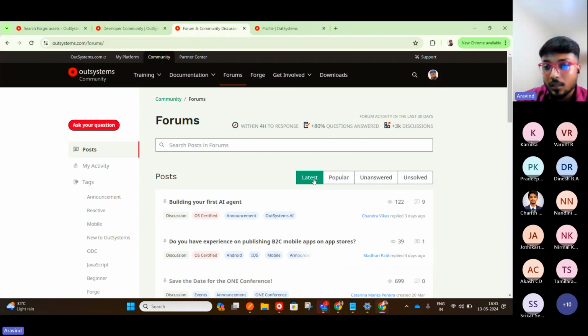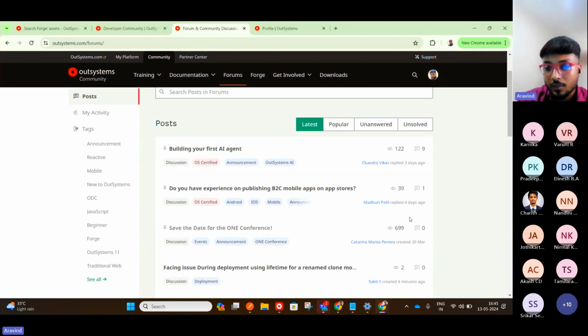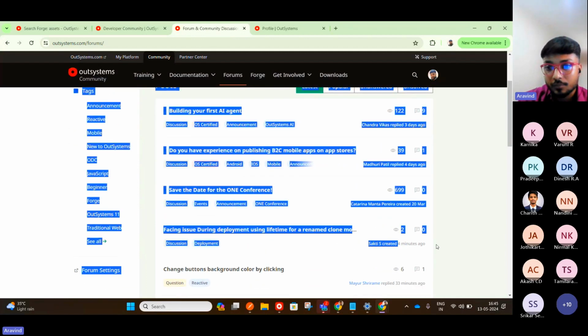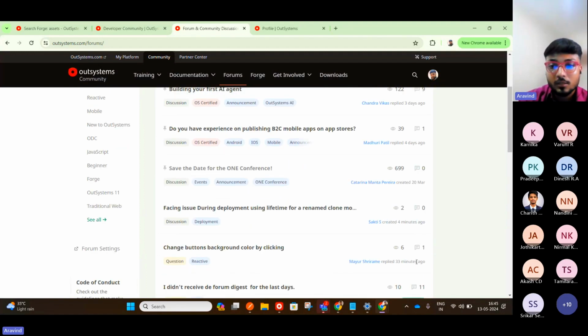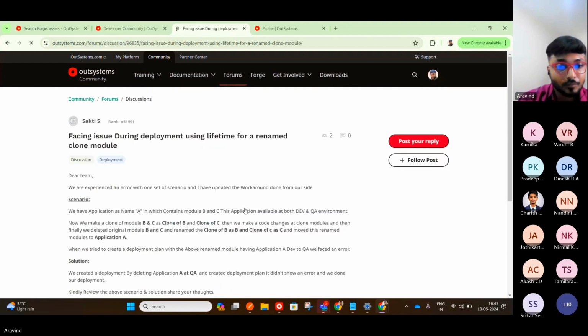In the latest tab, you will see the latest updates. So let's say 4 days ago, 4 minutes ago. These are in first place because they are pinned by OutSystems. After that, see, 4 minutes ago, 33 minutes ago. Just because the recent items may not have comments yet, you can check, for example, what is it facing issue during deployment using LifeTime. Let me open it.